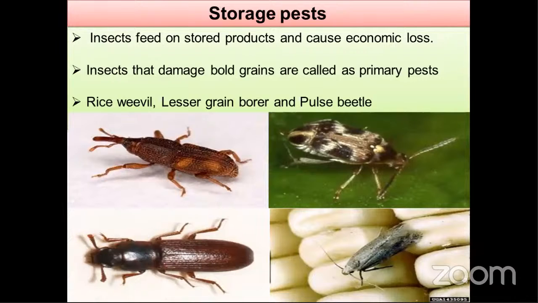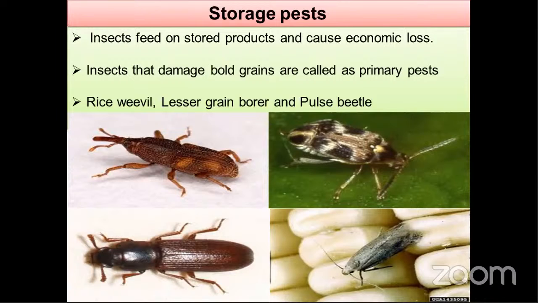Storage pest. So stored products means after harvesting of crops, any crops, farmers will store the produce under field or home conditions. At that time, some insects will spoil those produce, for example rice weevil. So there are two types of pests: primary pest and secondary pest, or external pest and internal pest. Insects which feed on stored products and cause economic loss are called storage pests. Economic loss means ultimately they will spoil the produce.